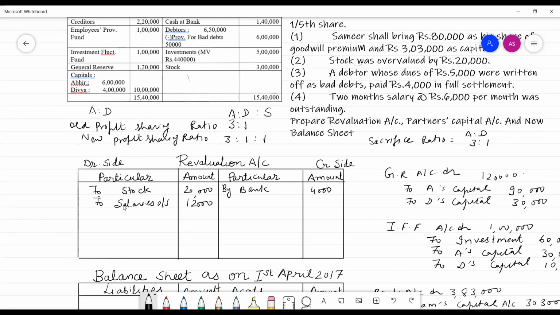Now we will balance the revaluation account. On debit side it is 32,000. On credit side we have bank account, that is 4,000. The balance is 28,000. This is a loss that would be transferred to old partners' capital account, that are Abhir and Dibya, in old ratio.